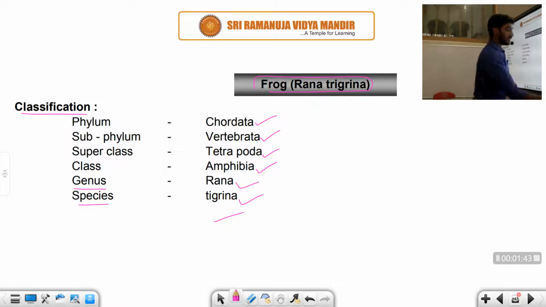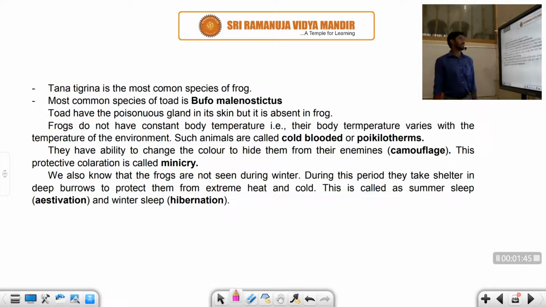Let us start the introduction about the frog, right? Rana tigrina is the most common species of frog, when we observe the Indian species. Another common species, of the toad, is called Bufo melanostictus. Bufo melanostictus is a very important species, another common species of the toad, and the common species of the frog is Rana tigrina. So these two things you need to remember, students.